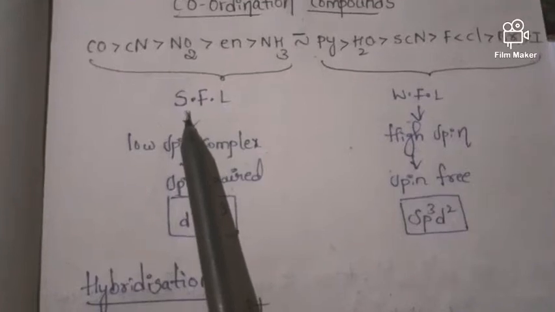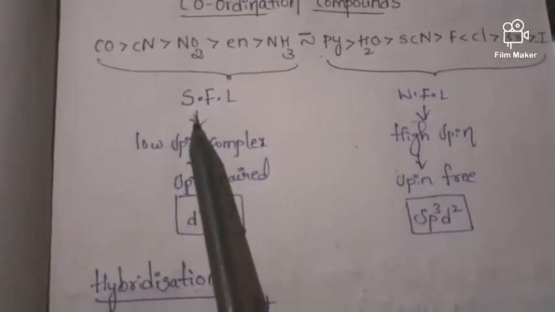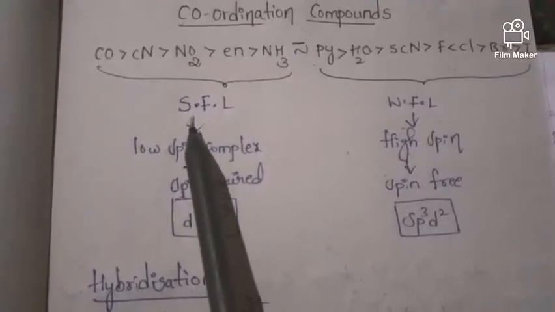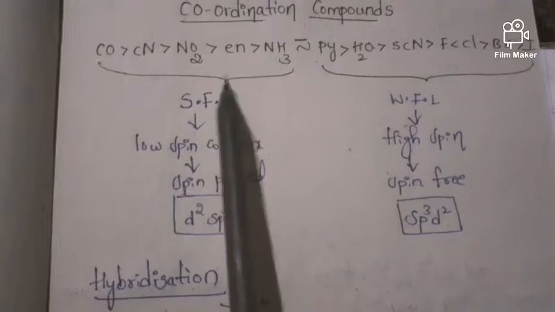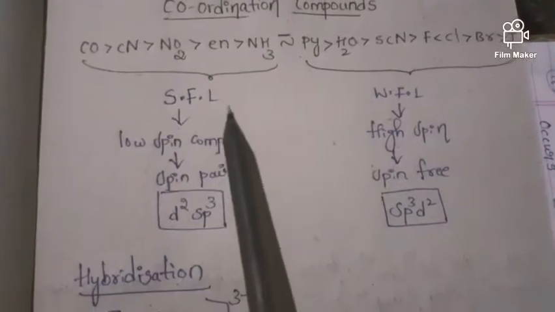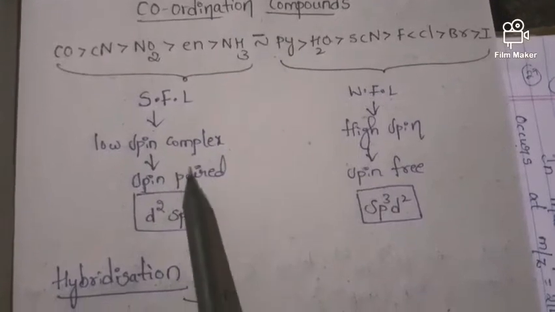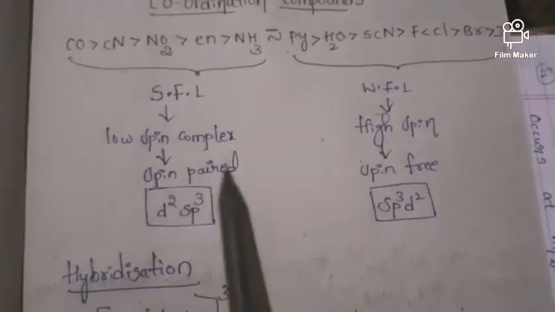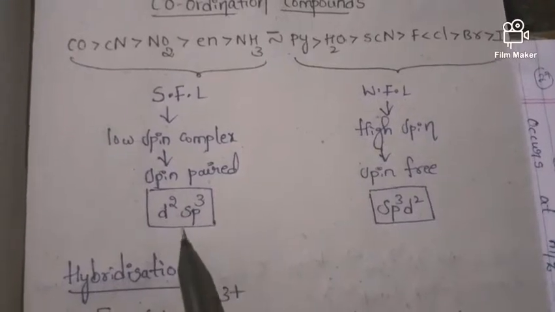One more point I want to tell you, friends: strong field ligands do not follow the regular Hund's rule. This is the thing which we have to remember. In strong field ligands the spin is paired, and here it undergoes d2sp3 hybridization.